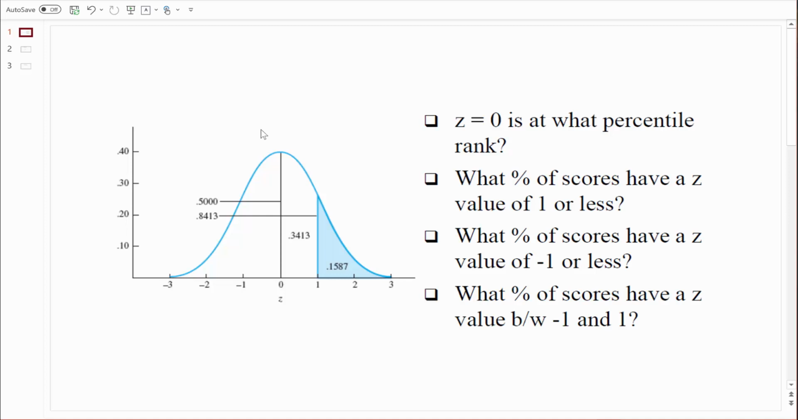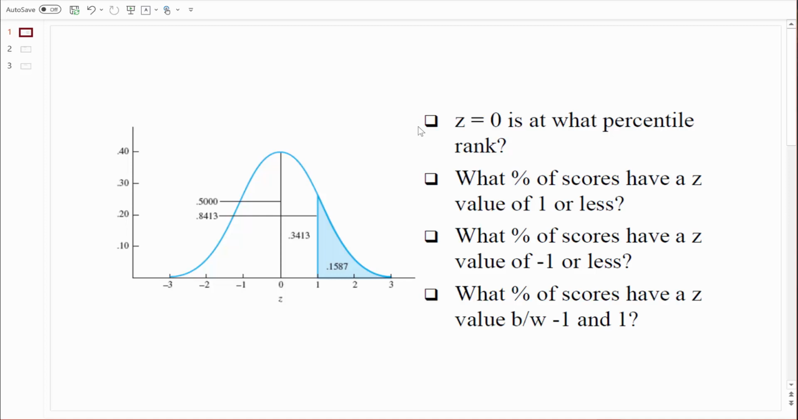One thing that we can learn from the table and from these graphics would be percentile ranks, or percentiles. So for example, this first question is asking us, z equals 0, which we know is right there at the mean, is at what percentile rank? Well, we don't even need to look at a graphic or a table to answer that question. We know with a normal distribution, a z-score of 0 is right there in the middle. It's right at the mean. It splits the distribution in two, so it should be the 50th percentile.